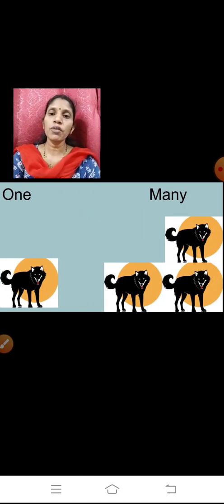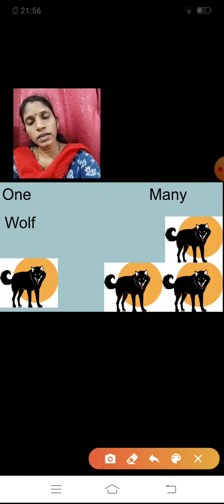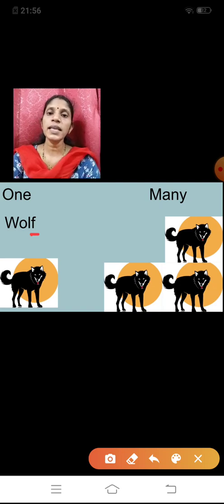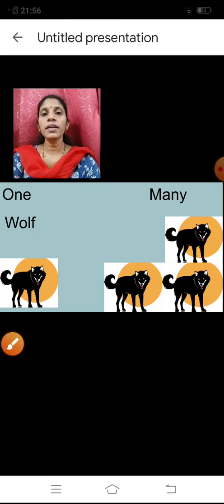Here one wolf. One wolf. You can see the word is ending with F. So we are going to remove F and add VES.